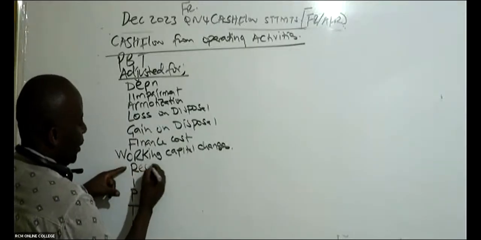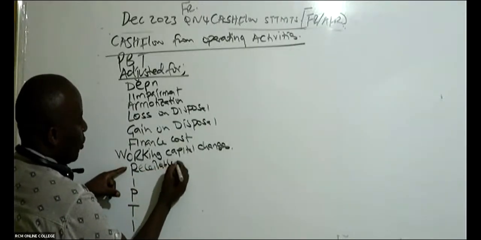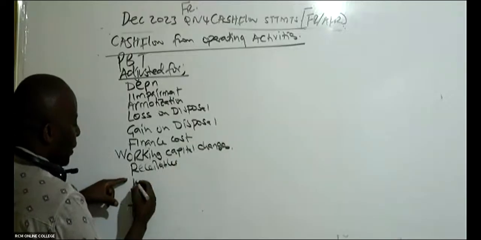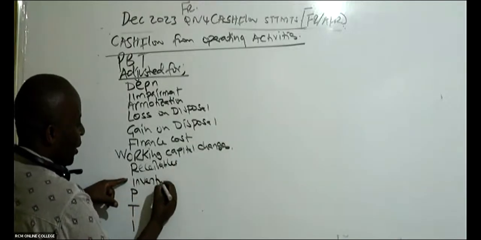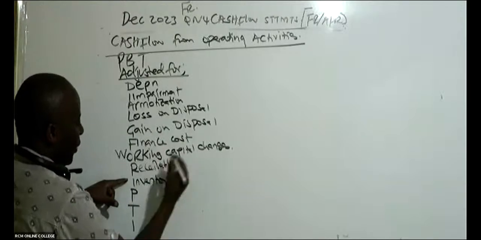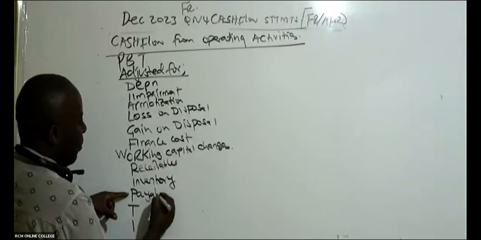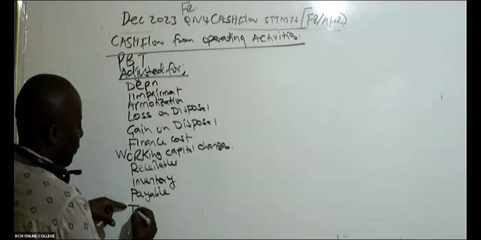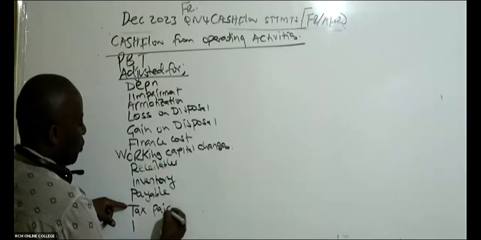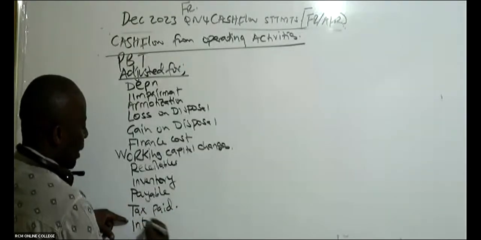So we have here receivable. Under working capital, we have what we call receivables. We have in this case here inventory. We have here payable. We have here tax paid. And then we have what we call interest paid.